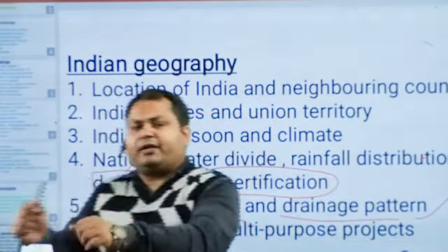If we find a specific geometrical pattern in the river systems, then it is called a drainage pattern.